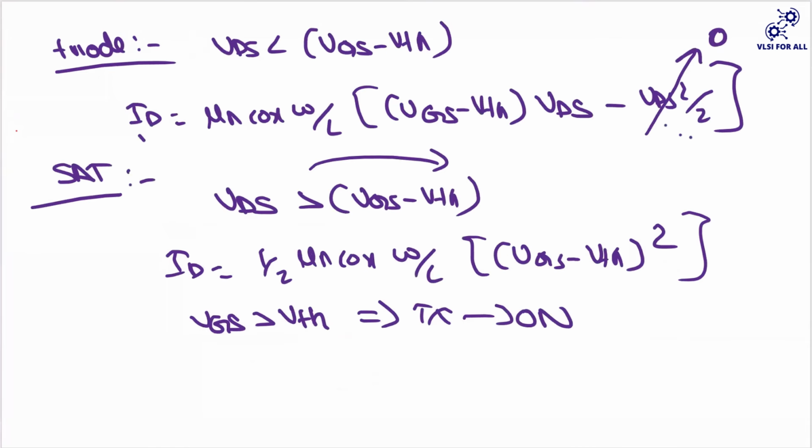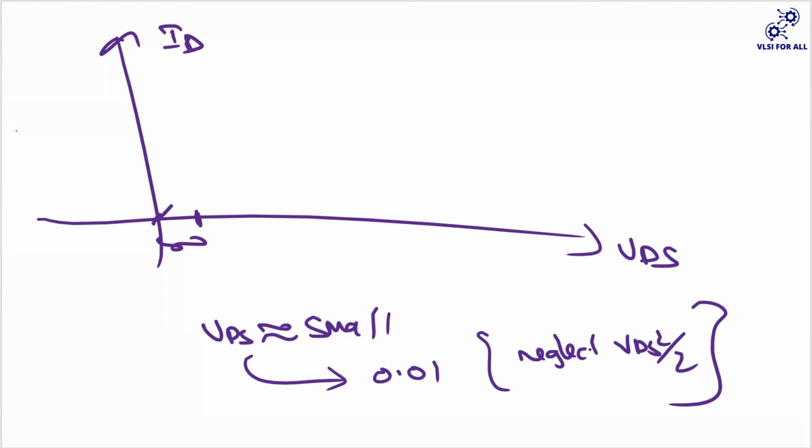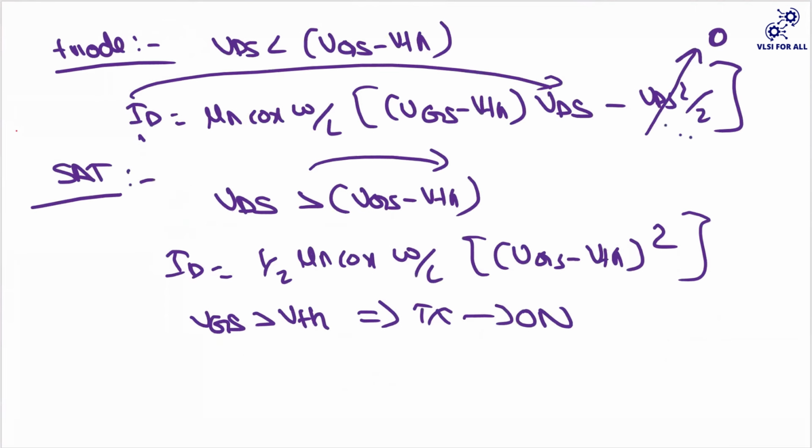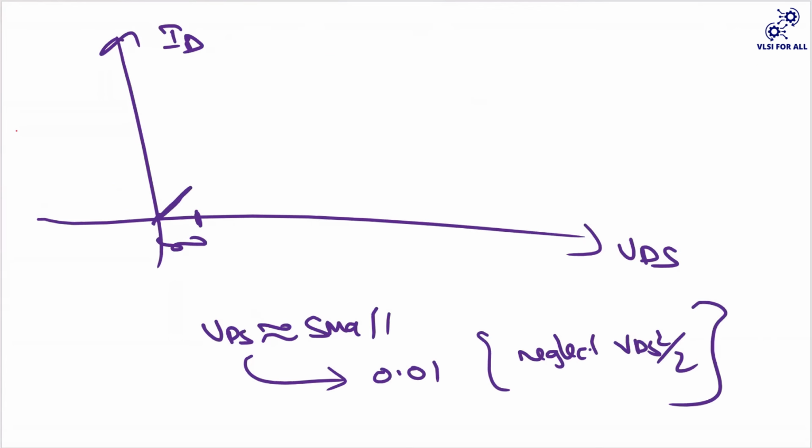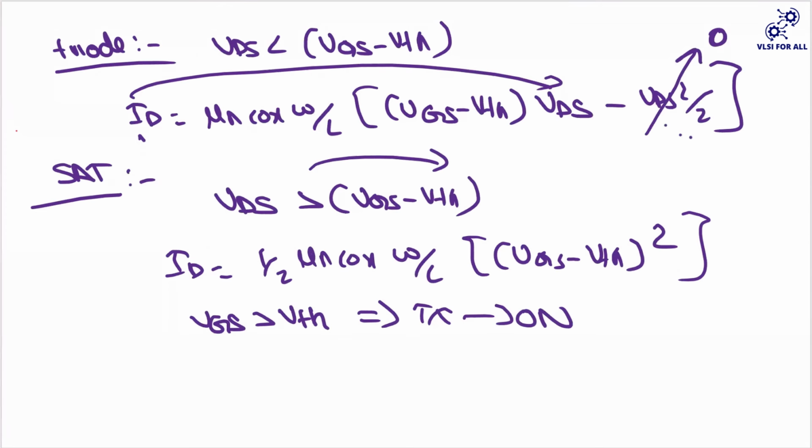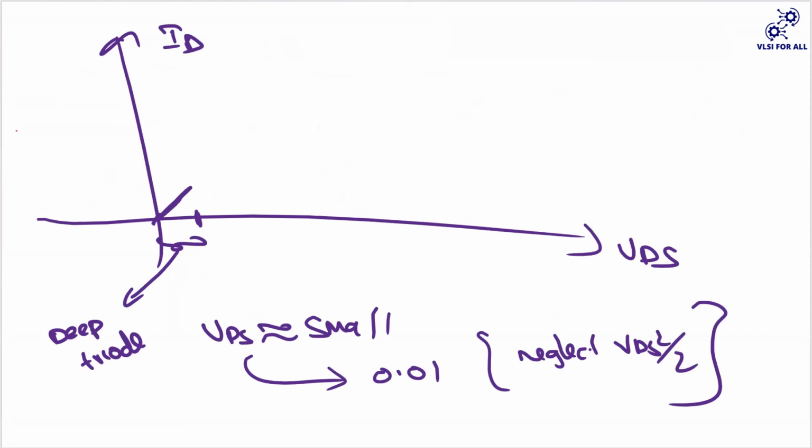In this case, your ID is directly depending on your VDS. So up to here, this is linear because it is directly proportional, and it is very similar to y equals mx. Up to a certain point, it has this linear property, and we call this region the deep triode region. After that, you have to consider your VDS square term. Your ID and VDS now look like a quadratic, right? So after that, there is a quadratic form.